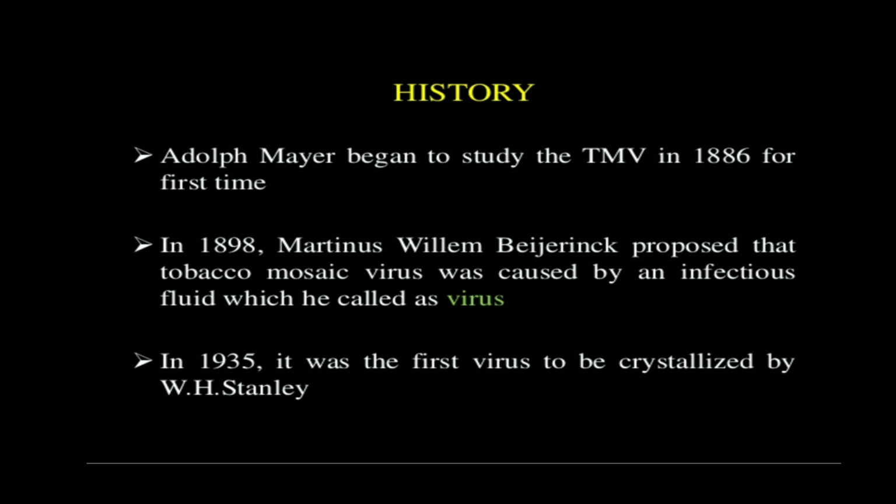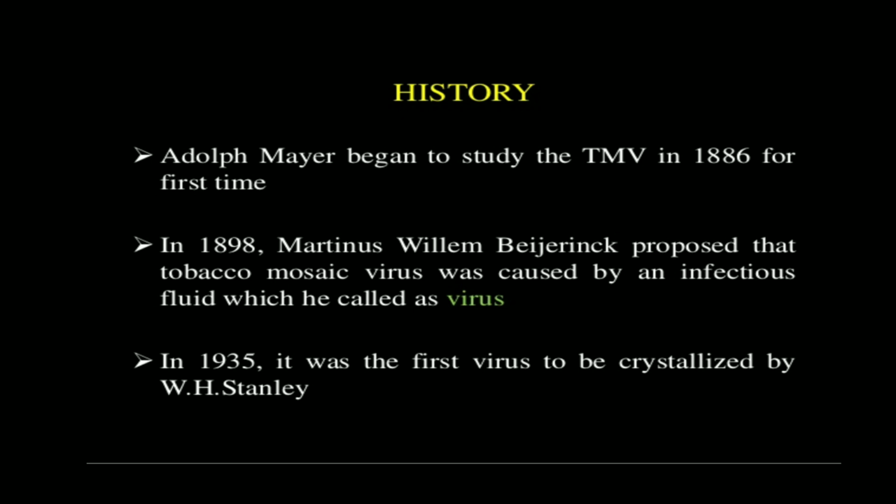In 1935, the first virus to be crystallized was crystallized by the scientist W.H. Stanley. Crystallize means converting the viral particle into crystal form to study it, right?